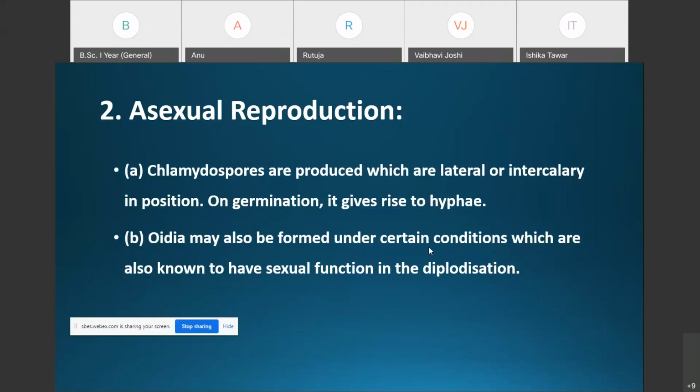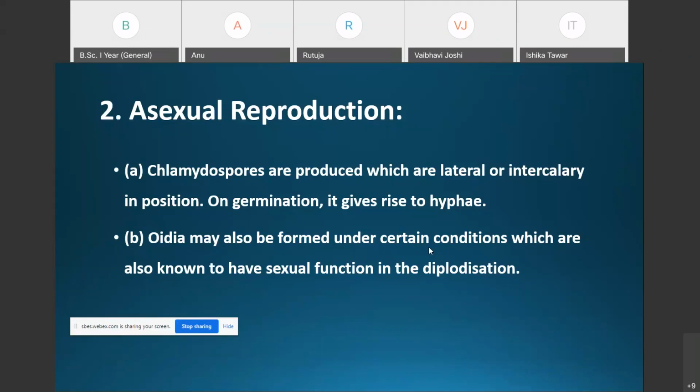The chlamydospores are developed in terminal or intercalary positions on the secondary mycelium. On germination they give rise to hyphae, forming the secondary mycelium, which is dikaryotic.